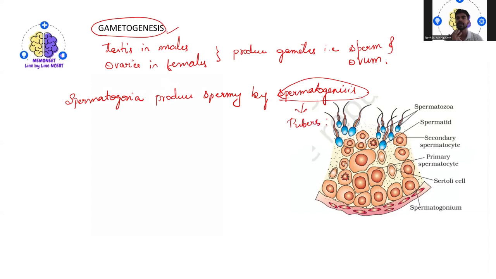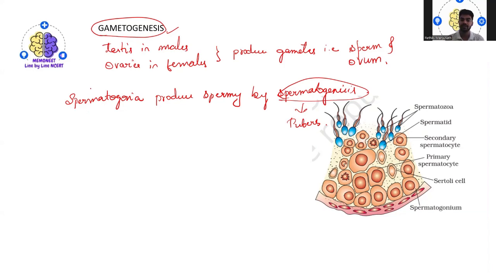Puberty is when we reach adolescence, 16 or 18 plus. When a person hits puberty, the spermatogenesis process starts and maturation of the sperm takes place.